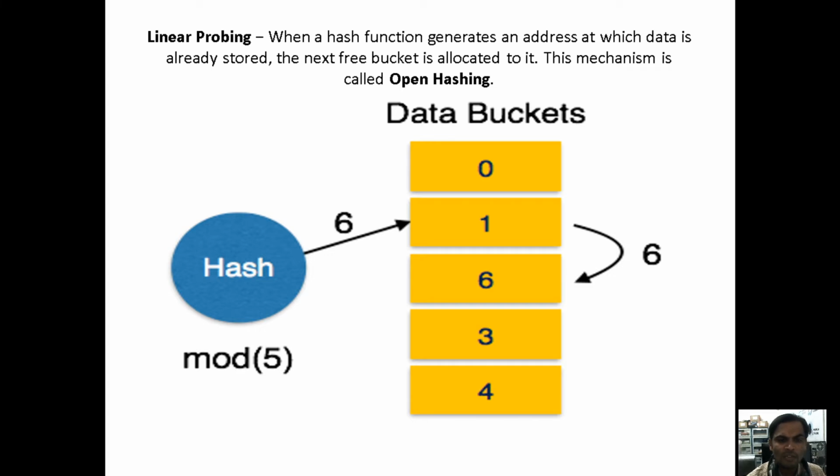Linear probing means one after another. Suppose you have created buckets, and the second bucket is filled but the third bucket is not filled, then it is not creating one more extra bucket, it is checking the sequential bucket, and if it is empty, it stores the data or content there. This is linear probing.